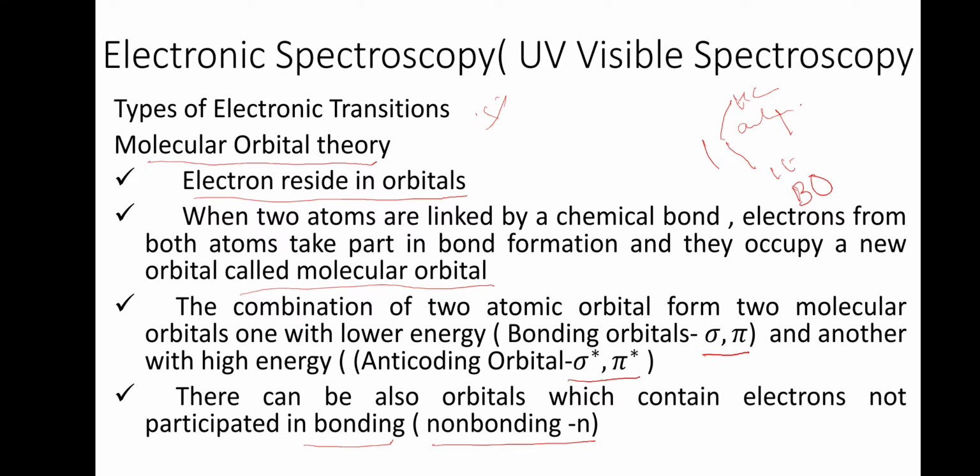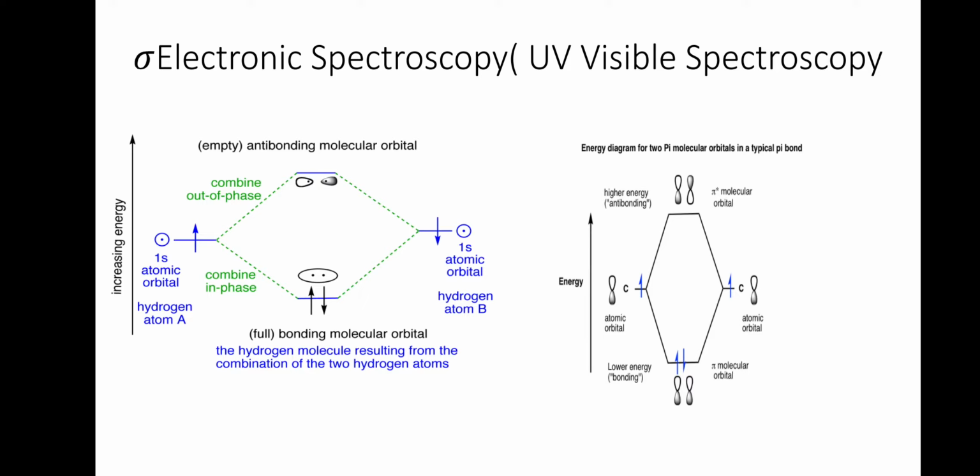So there can be electrons which participate in the bonding and some that do not. Those participating in the bonding we call either sigma electrons or pi electrons. Those not participating we call non-bonding electrons. So sigma, pi, sigma star, pi star and n are the orbitals present in a molecule according to molecular orbital theory. Valence orbitals.